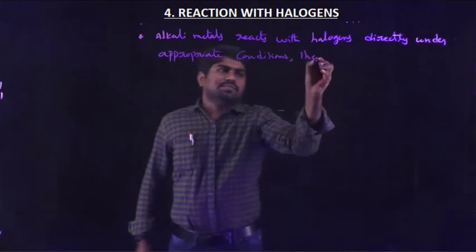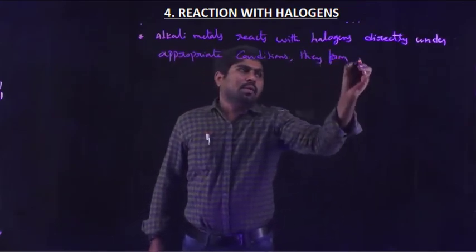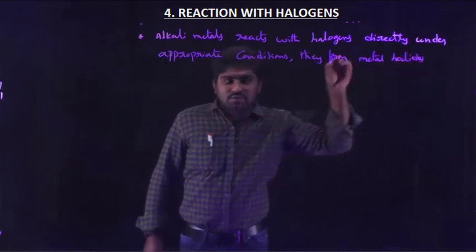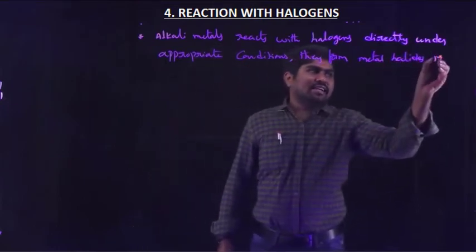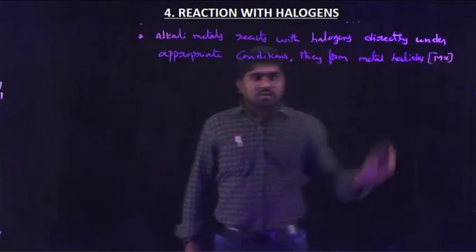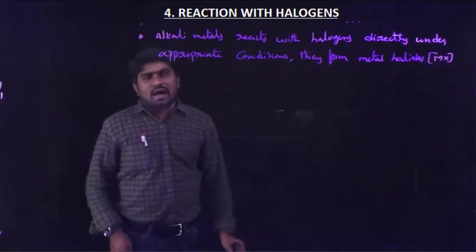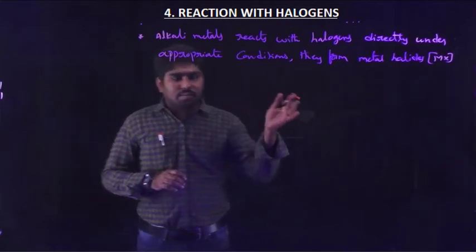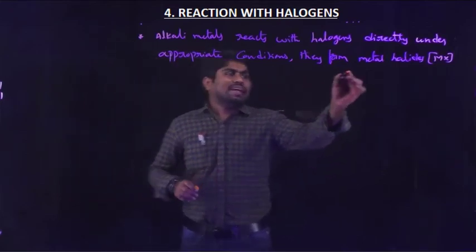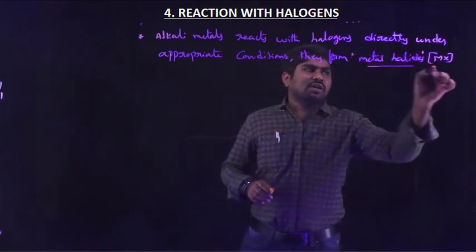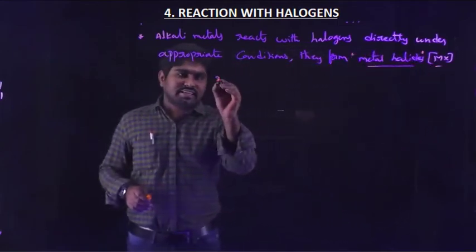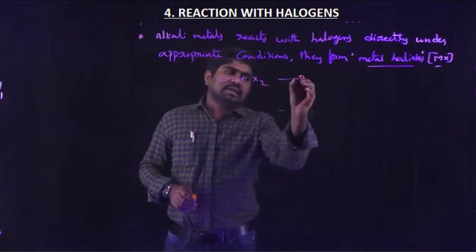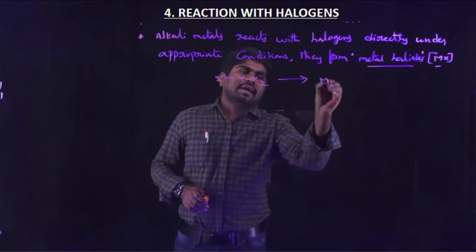They form metal halides, which have the general molecular formula MX. When alkali metals react with halogen directly under appropriate conditions, they form metal halides with general molecular formula MX. So the reaction is two metal atoms reacted with halogen to form metal halides.